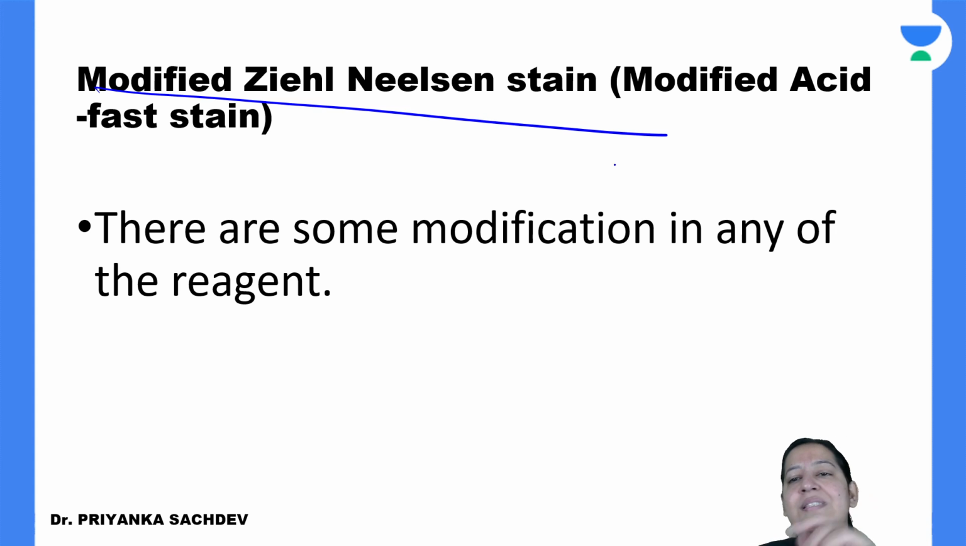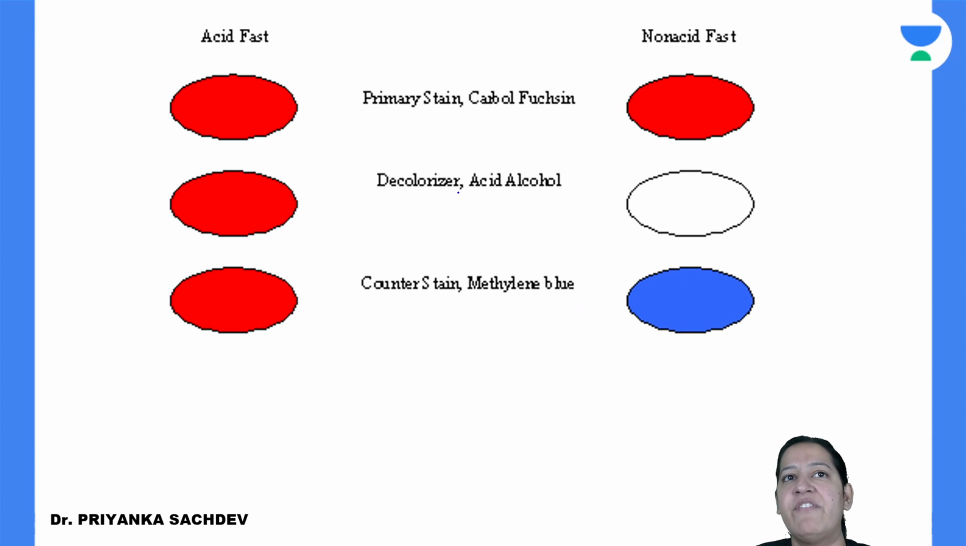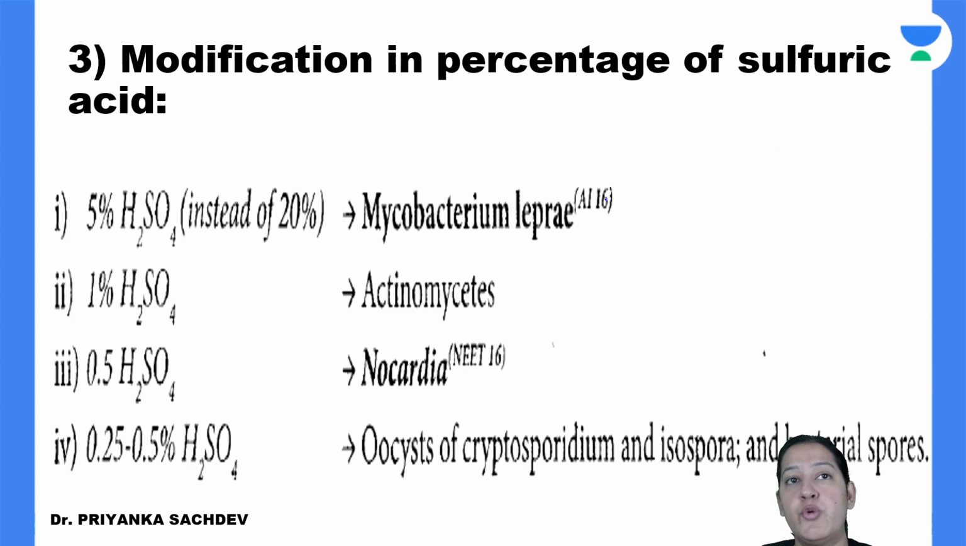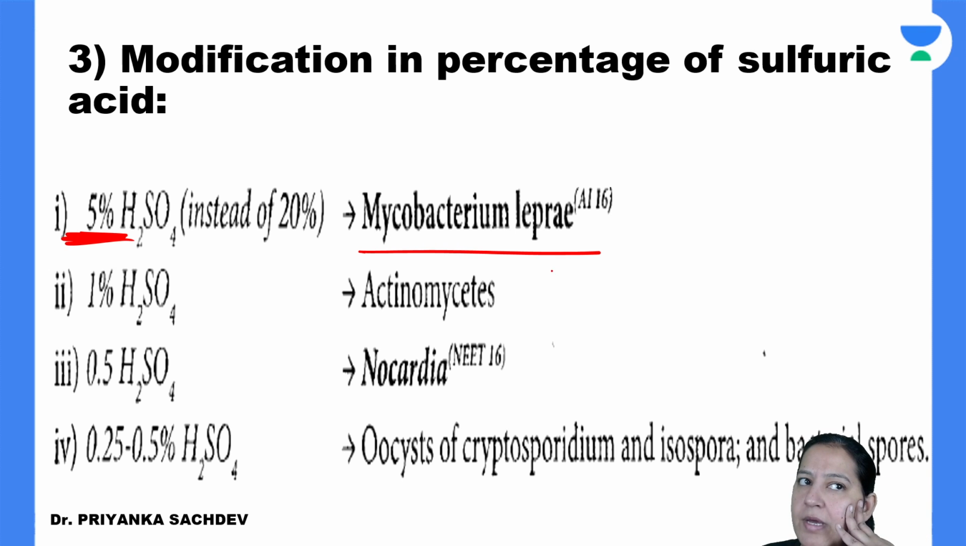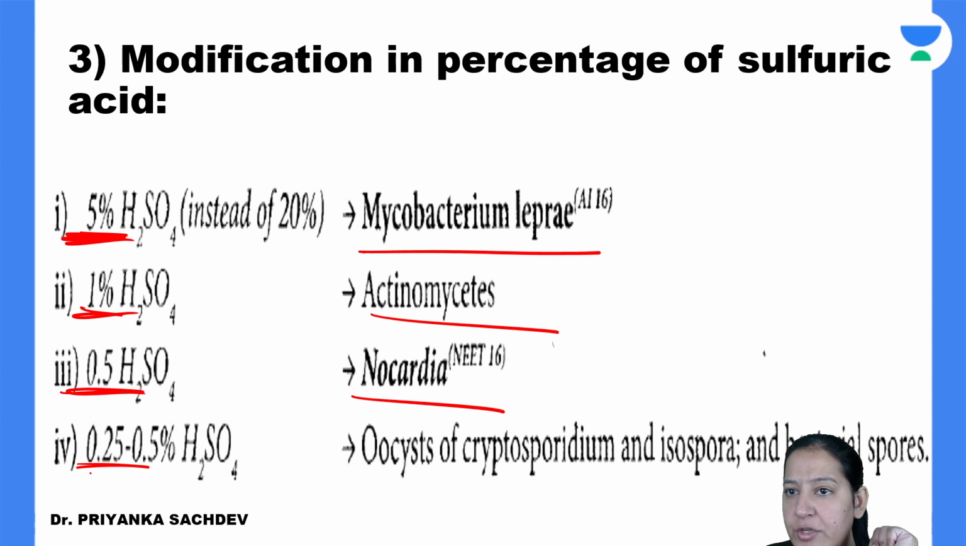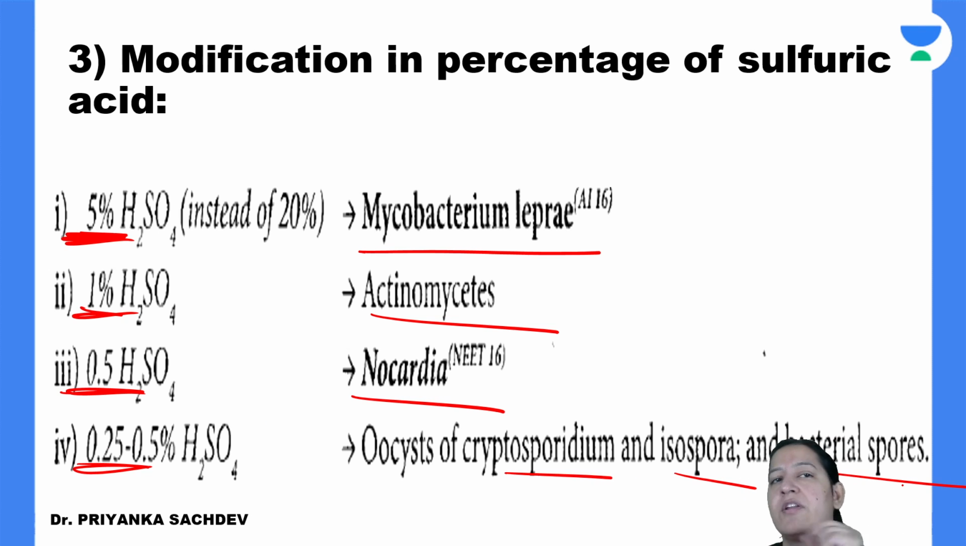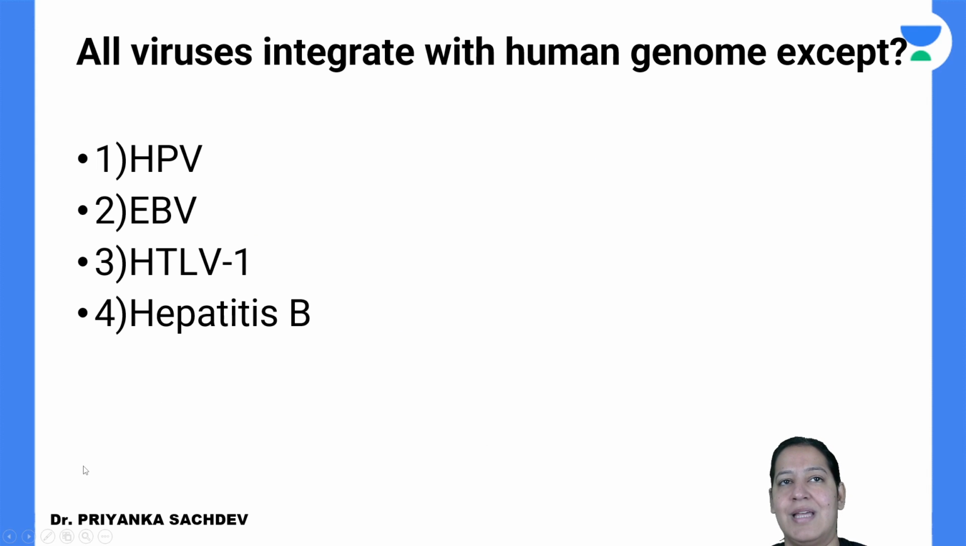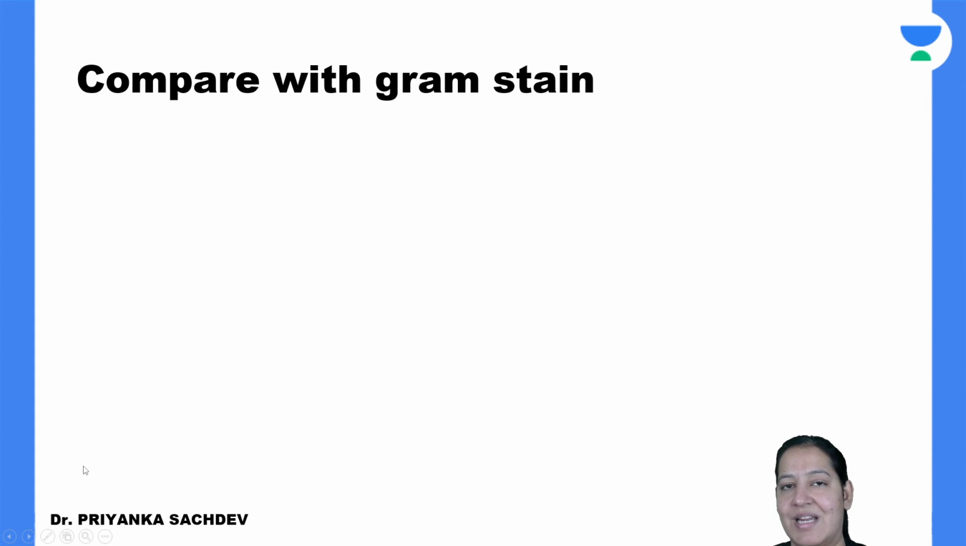There are some modifications in Ziehl-Neelsen staining. What are the modifications? The modification is in the decolorizer. The normal decolorizer is 20% H2SO4. Instead of 20%, if you use 5% H2SO4, it is for Mycobacterium leprae. We use 1% H2SO4 for actinomycetes, 0.5% for Nocardia, and 0.25% for Isospora, Cryptosporidium, and bacterial spores. So these are the modifications in the percentage of H2SO4 that you have to learn. That is the thing. So we have to compare gram stain with acid fast stain. Now you can answer your question very correctly. Okay, just a second.